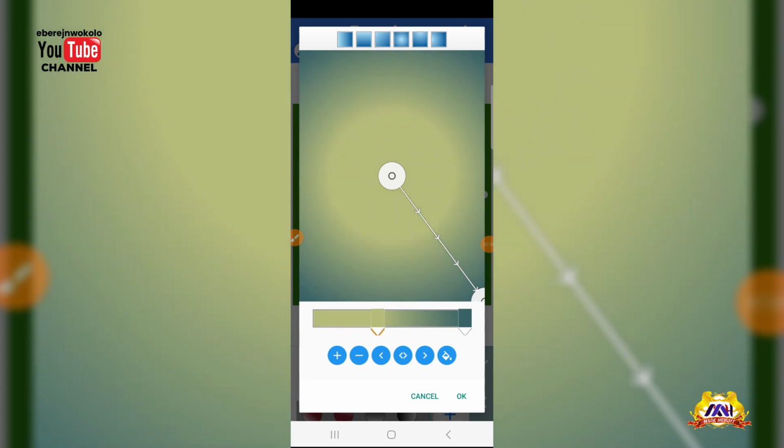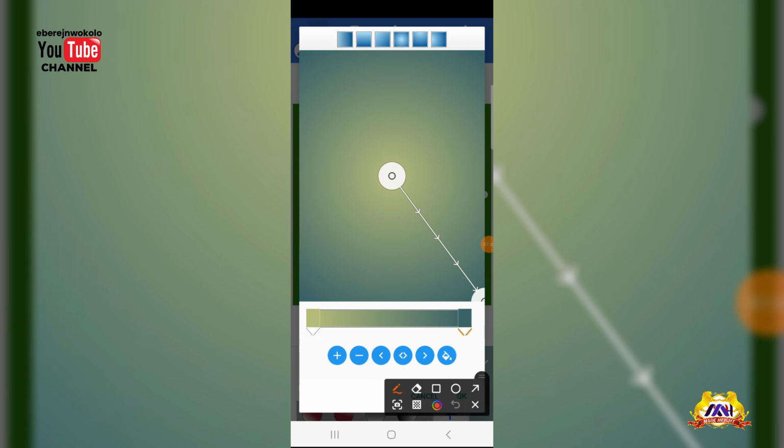Anytime you want to change the color, you know where you have to click on it, just as if you are calling someone without calling the person by the name. The person will not know that he or she is the one you are calling. So if I want to work on this, once I tap on this, watch down here. You see that it has changed. There is an orange sign there. Once I tap on this as well, you discover that there is an orange sign here, meaning this is the color I really want to work on.